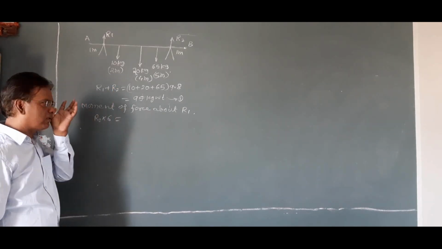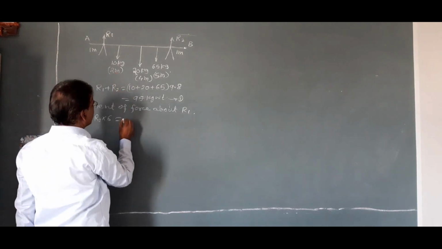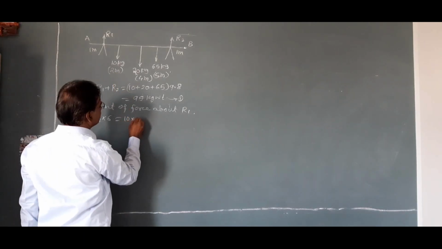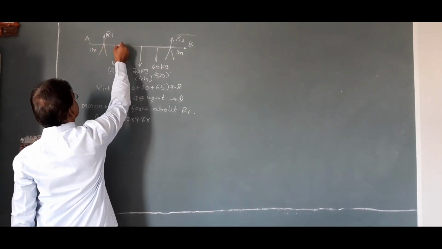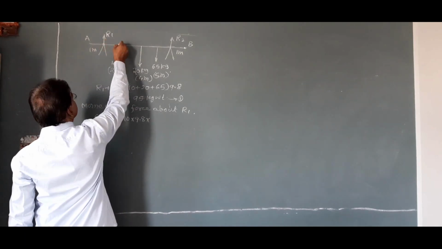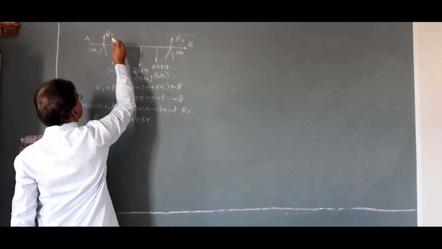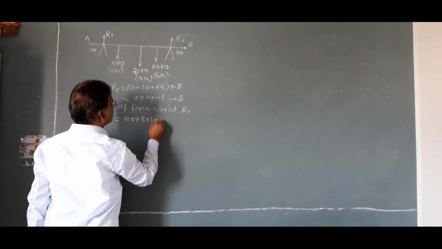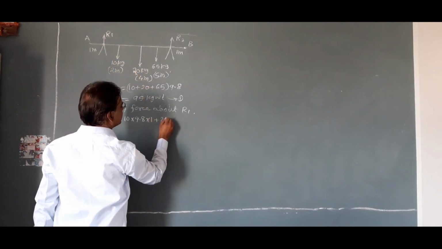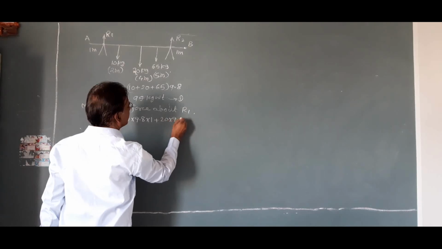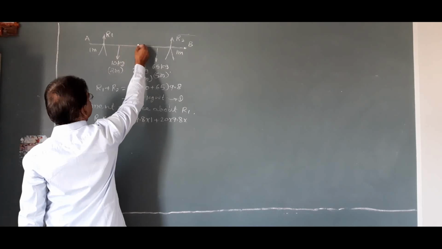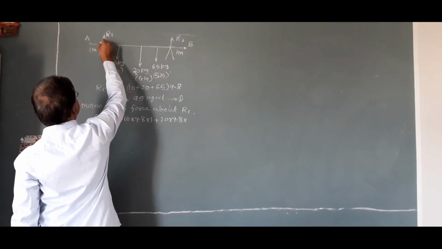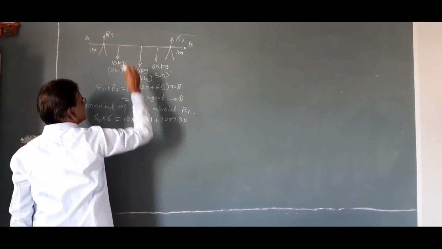Anti-clockwise moment is equal to clockwise moment. Therefore, 10 into 9.8 into this distance. This distance is 2 meter, this is 1 meter, therefore this is 1 meter. Plus second force 20 into 9.8 into this total distance is 4 meter and this is 1 meter, therefore this distance is 3 meter.